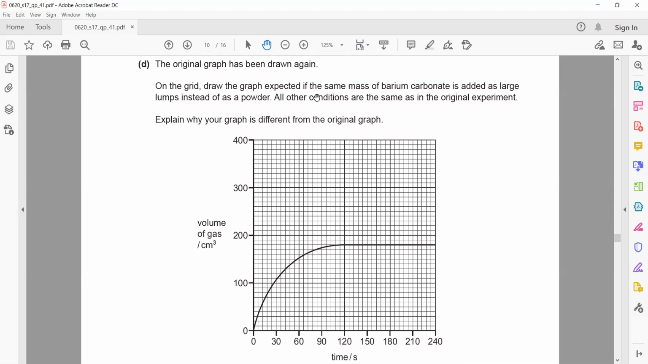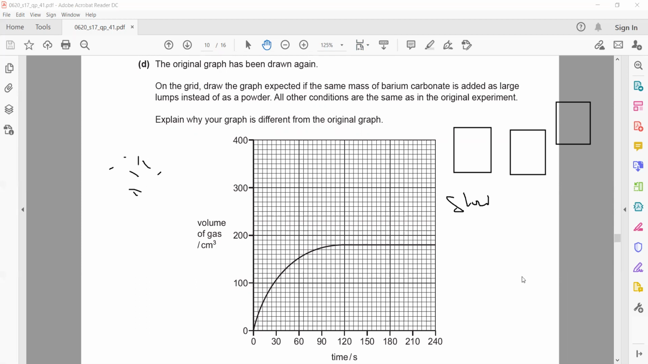On a grid, draw a graph expected if the same mass of barium carbonate is added as a large lump instead of powder. So if I use large lumps instead of powder, the large lump will react slowly, powder will react faster. So I should plot a graph with the same condition, same result. So surface area is decreased. So what happened to the reaction? The rate of reaction slows down. So it will take longer time for the reaction to complete.